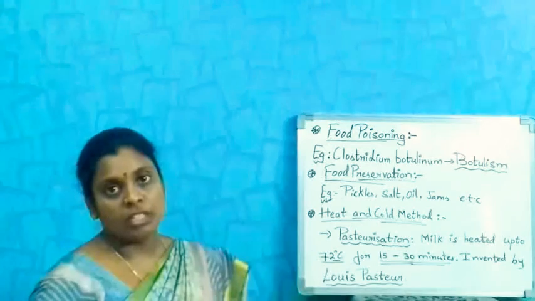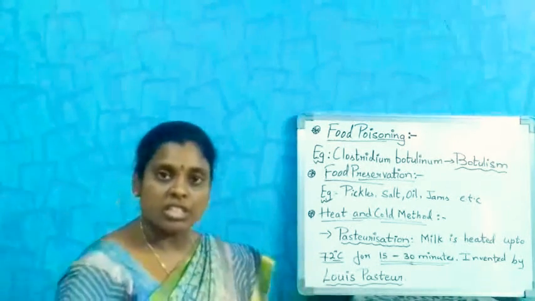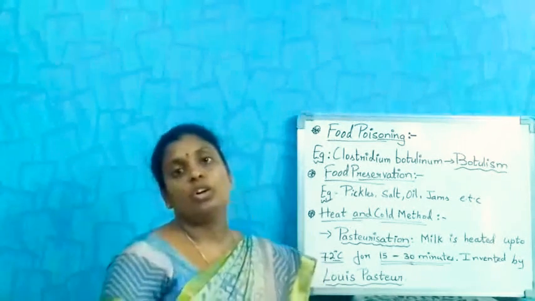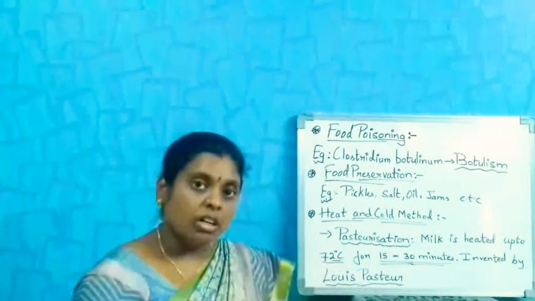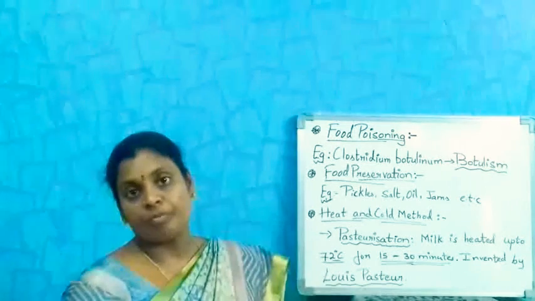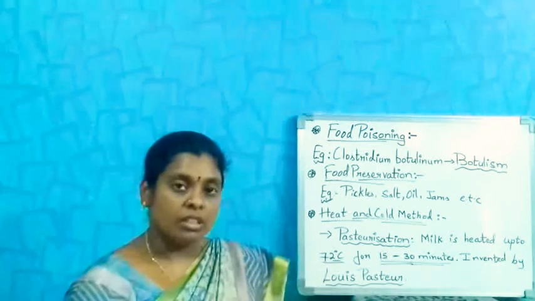In the summer it requires 3 to 4 times, whereas in the winter season, because of the coldness, the microorganisms may not grow as much as in summer. So this heat and cool method is one more method of preserving food items like milk.